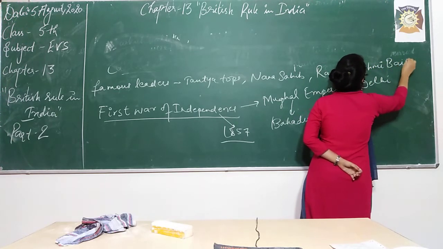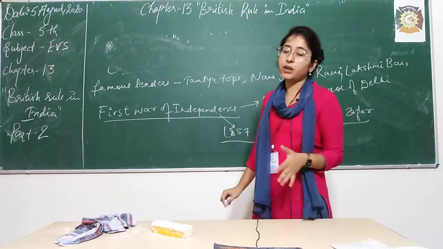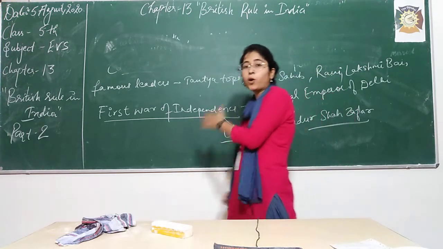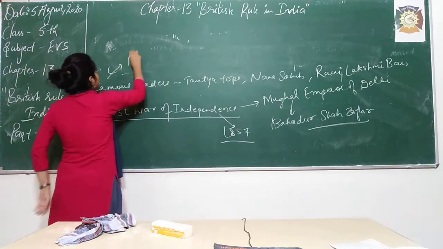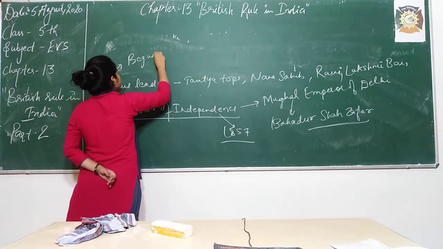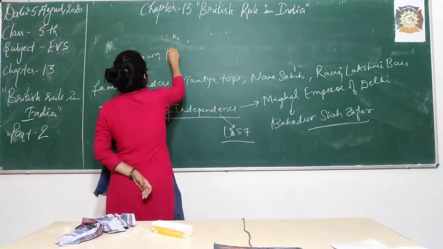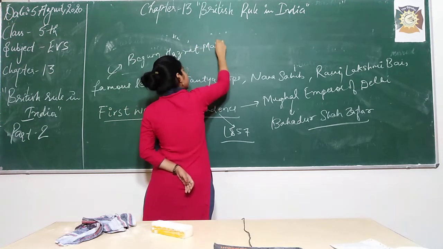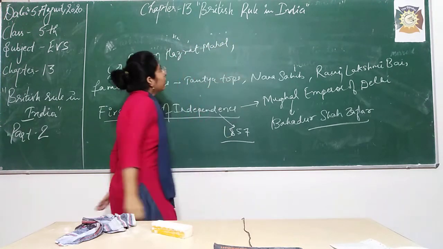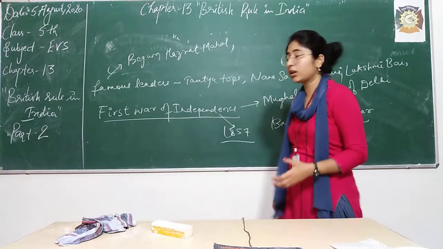After that, various other leaders like Begum Hazrat Mahal. She was also a famous leader who fought in this revolt. Another leader was Kanwar Singh, and Liaquat Ali.